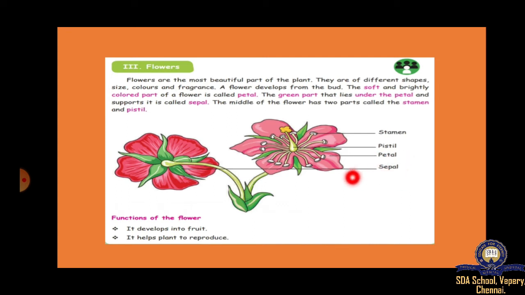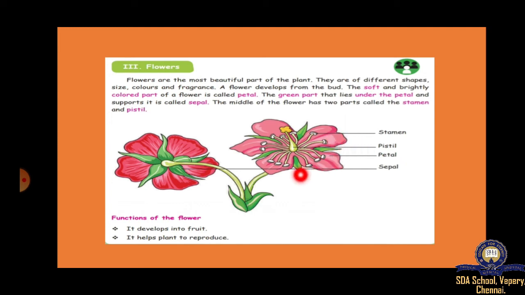Okay, now see here, many yellow parts are there. The top one is called the stamen. The big one in the middle is called the pistil. So this is the stamen and the middle one is called the pistil.